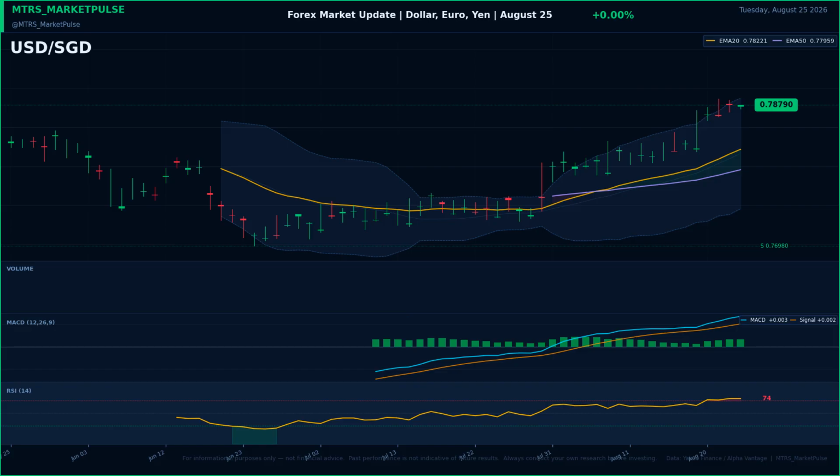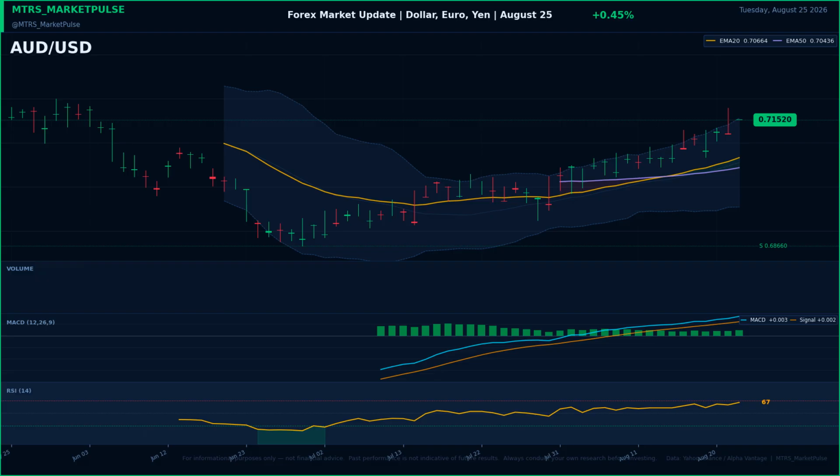USD SGD is trading at 0.7879, gaining 0% on the session. The Singapore dollar reflects Asian FX sentiment, trade flows, and MAS monetary policy. Investor sentiment is being shaped by Trump's tariffs, Fed minutes, and Bitcoin, in what's moving markets.